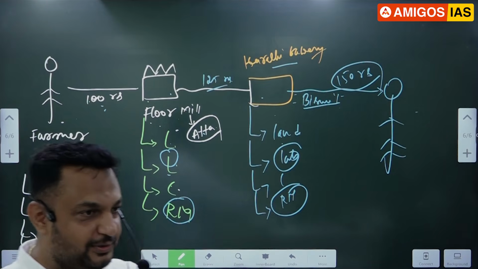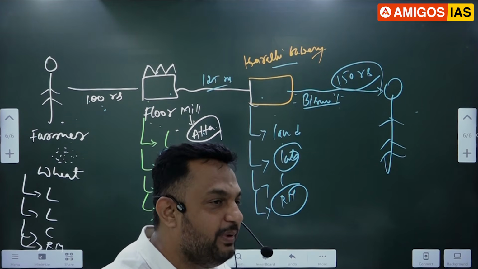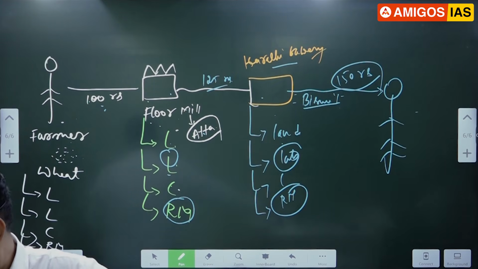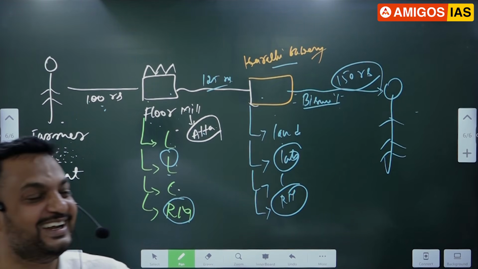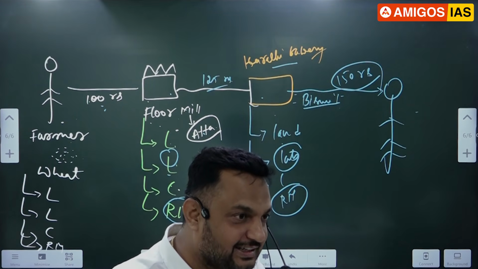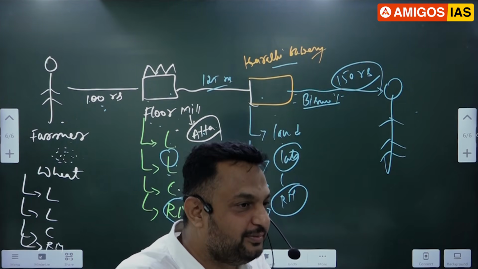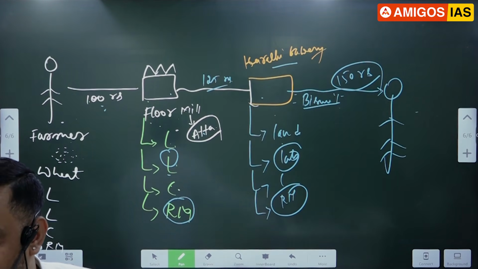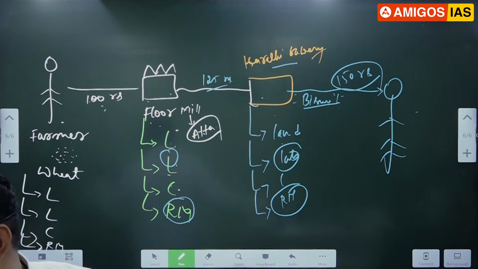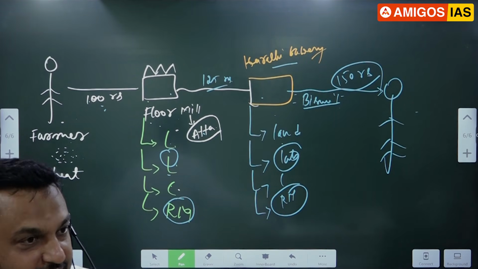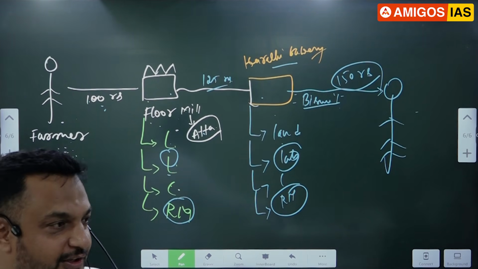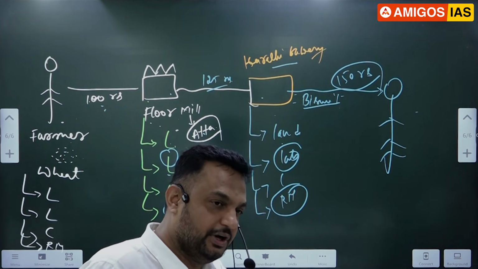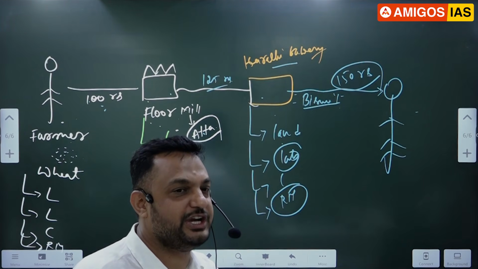Now your doubt is, sir, after wheat becomes atta, it didn't go to bakery. Sorry. Rather than wheat powder going to bakery, sir, assume that the wheat powder comes to household, which means households are buying the wheat powder to make chapati at home. Now the question arises. Remember, we are buying the wheat powder at what price, sir? 125. Now in that case, how much amount should be added to GDP?